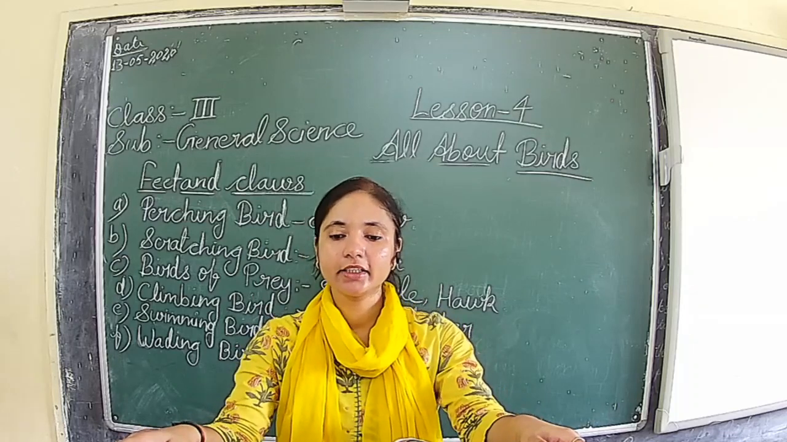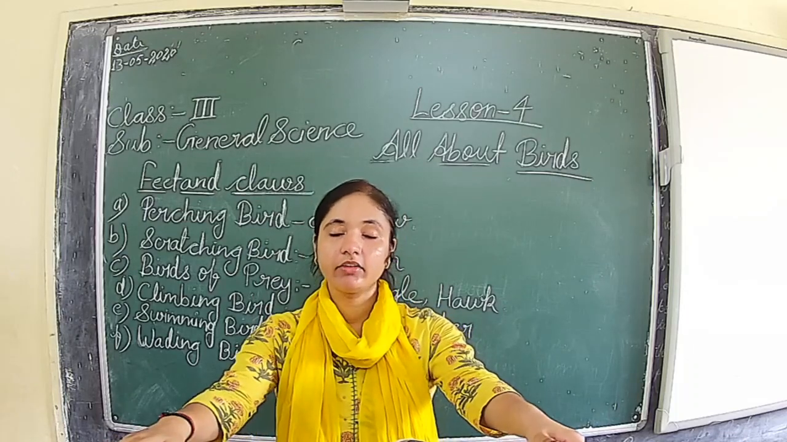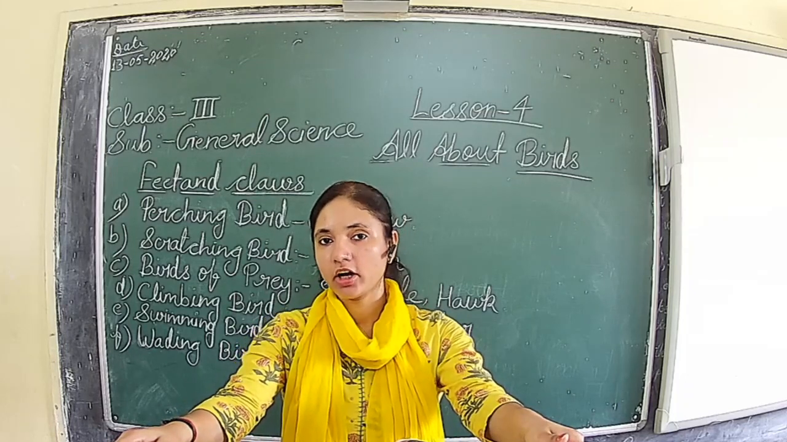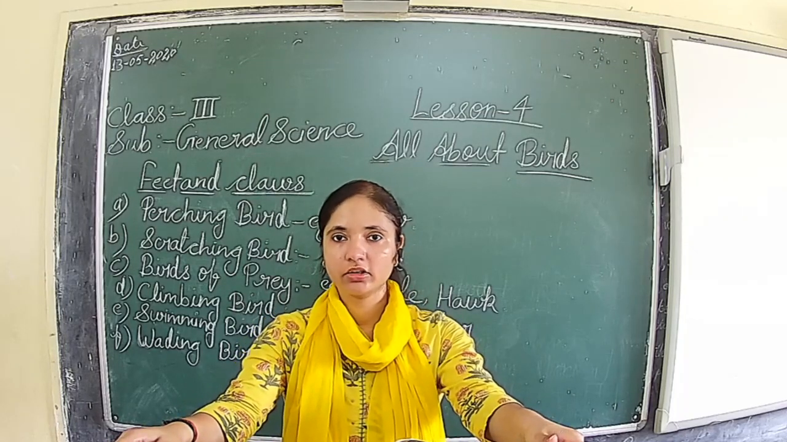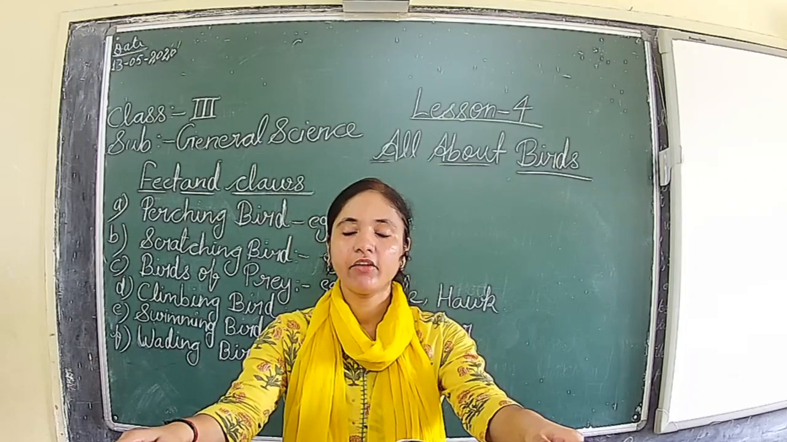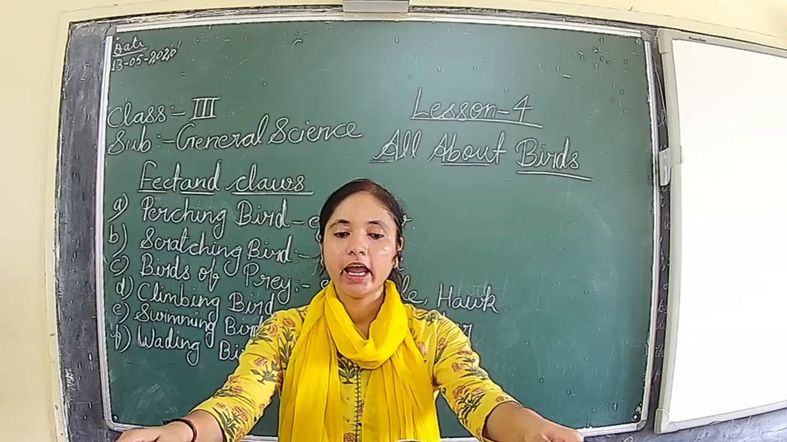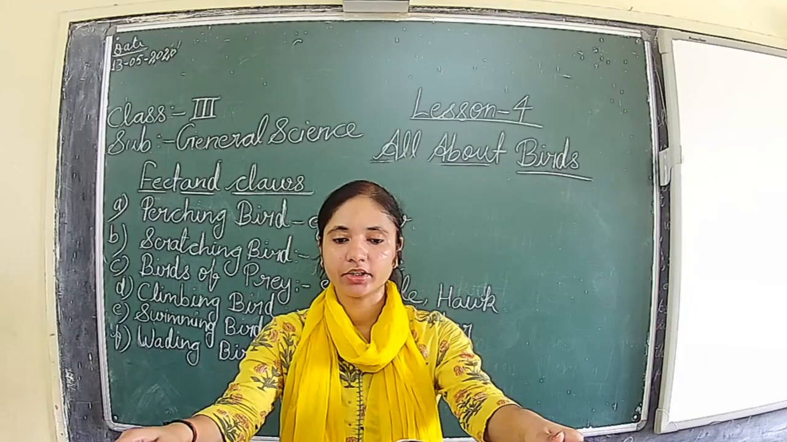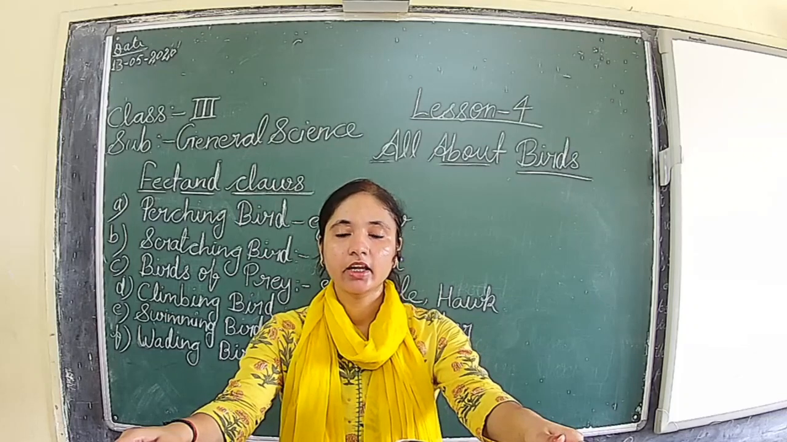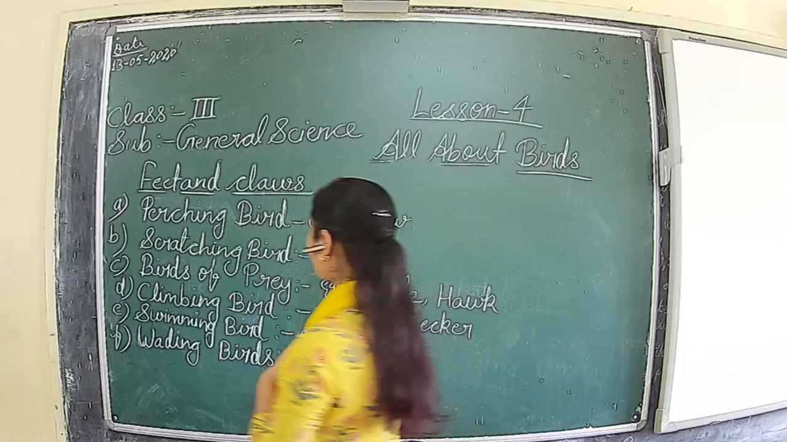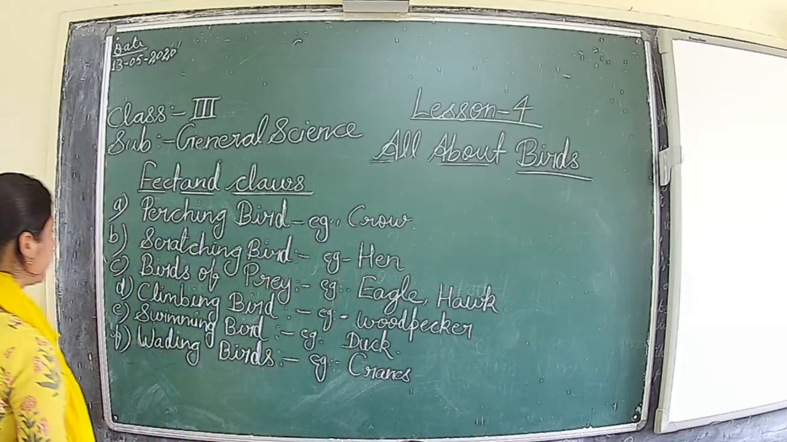Okay, and in that wading their long legs help a lot. With the help of those long legs, they wade in the water, and the long legs keep their body well above the level of water. So examples of that are herons and cranes. Okay, herons and cranes are the examples of the wading bird.